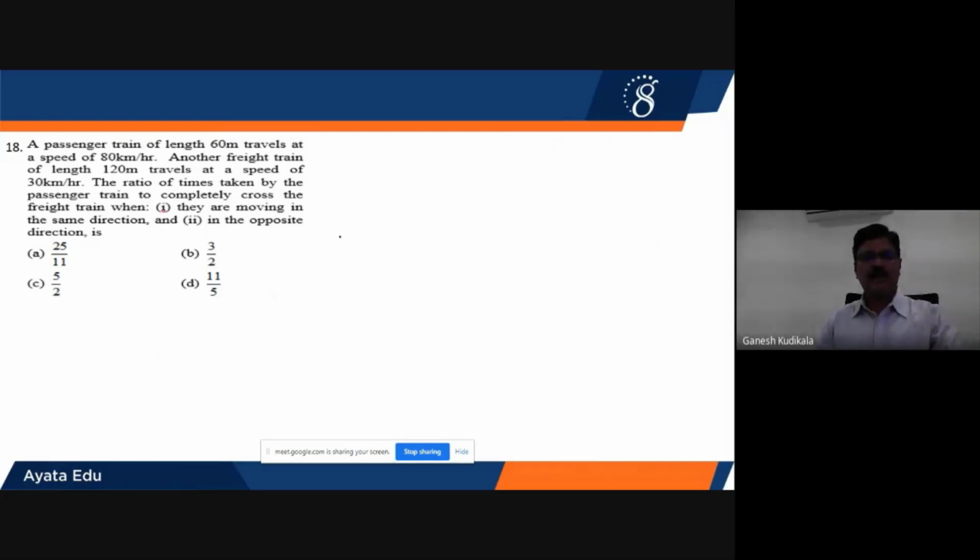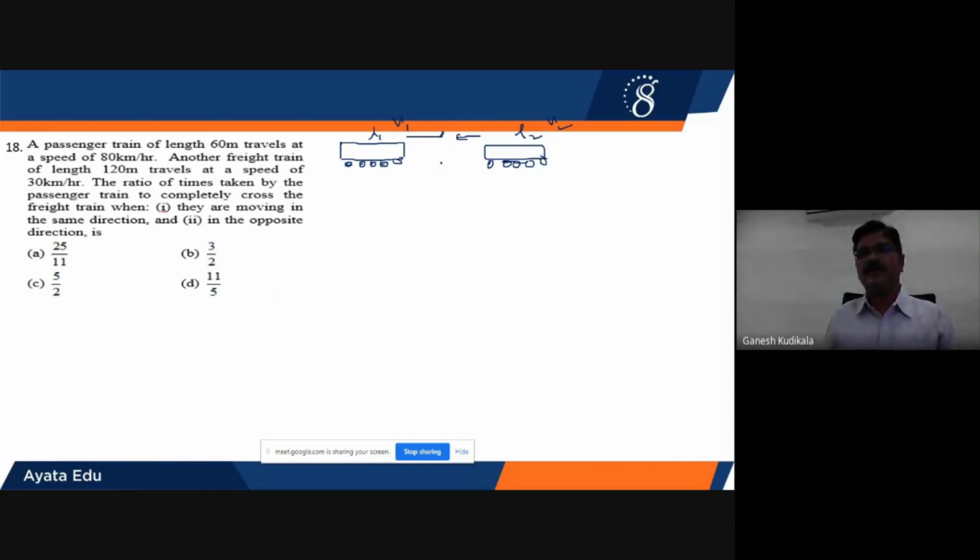So therefore, before going for this one, first we'll try to understand it. Right. So this is one train whose length will be equal to L1, and there is another train whose length will be equal to L2. This is going with the velocity V1, this is going with the velocity V2, both going in the opposite direction.